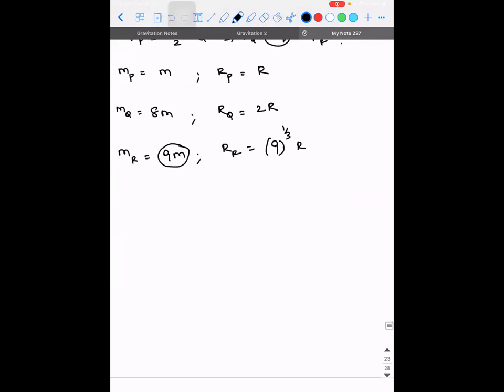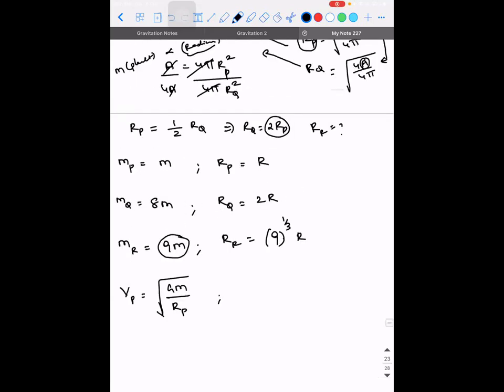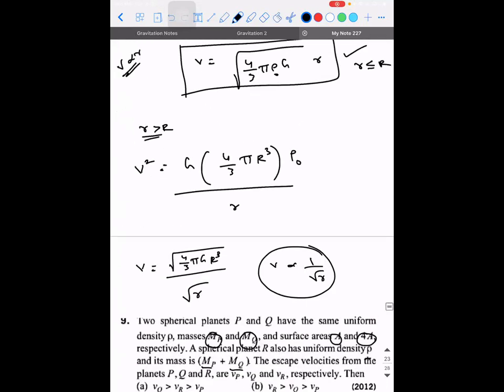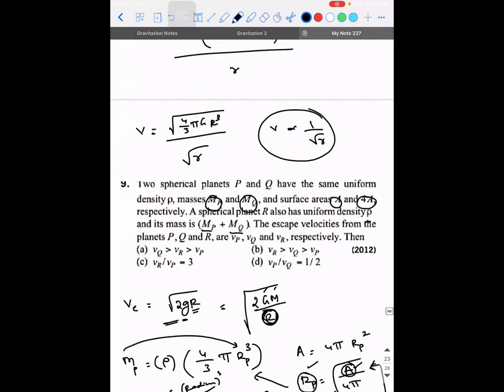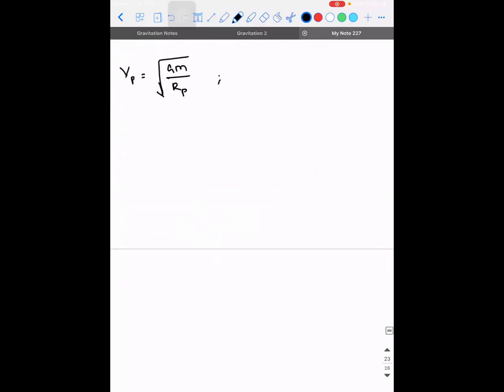Now tell me, what is the escape velocity on planet P? It is root of 2GM divided by RP. Vq is equal to root of 2GM divided by RQ, and Vr will be equal to root of 2GM divided by RR. Now tell me, what are we supposed to do?